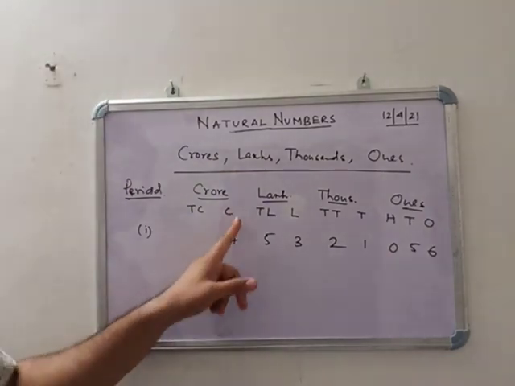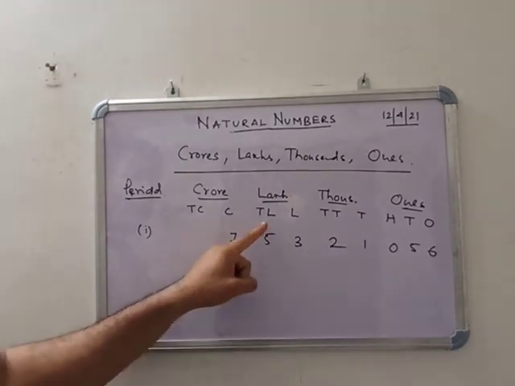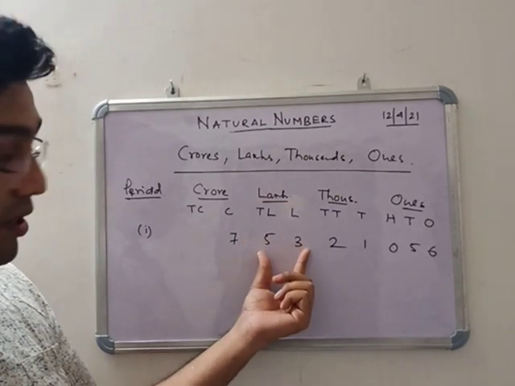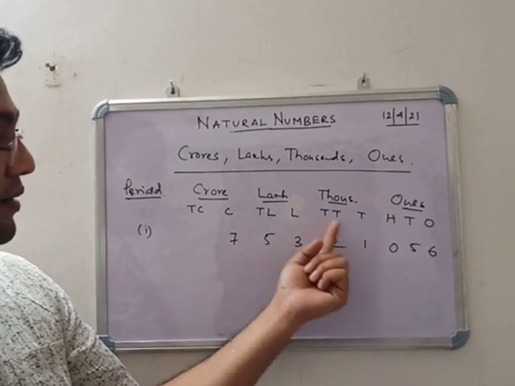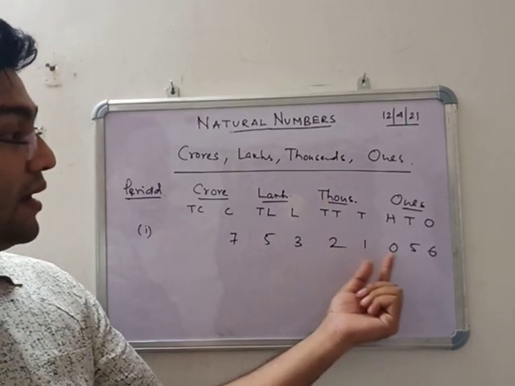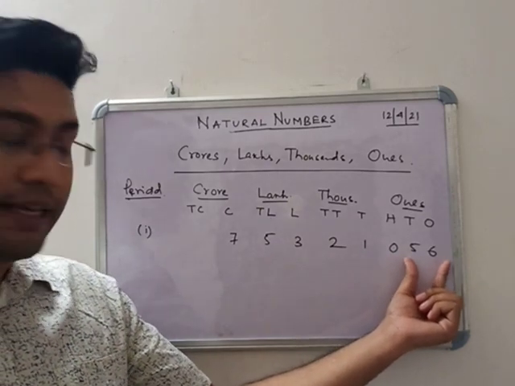In the crore place, 7 is there. That means 7 crore. See that? 53 in the lakhs. That means 53 lakhs. Then 21 in the thousands. That means 21,000. And 56. No 100 is there, so only 56.